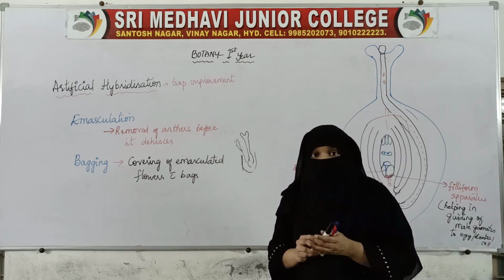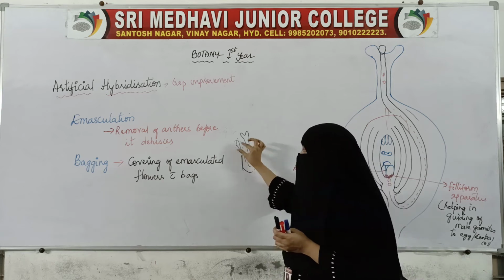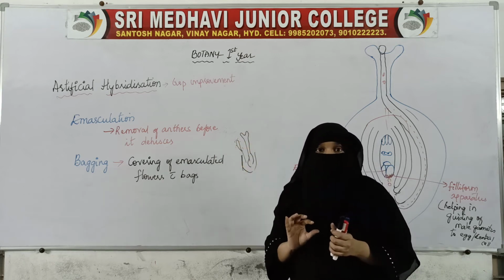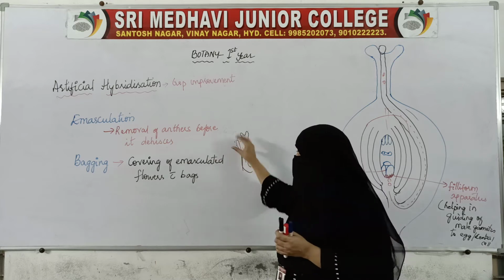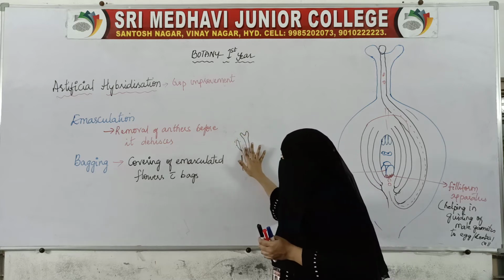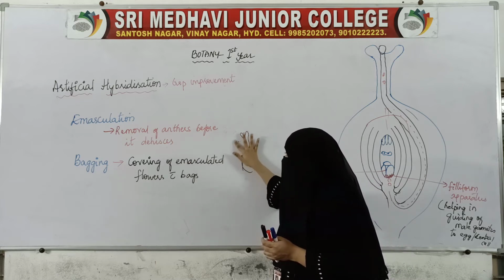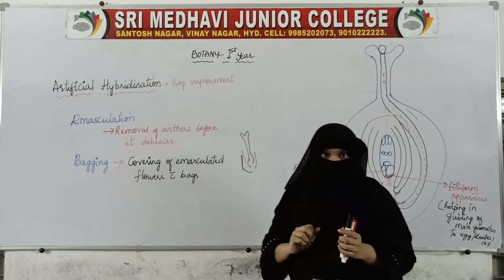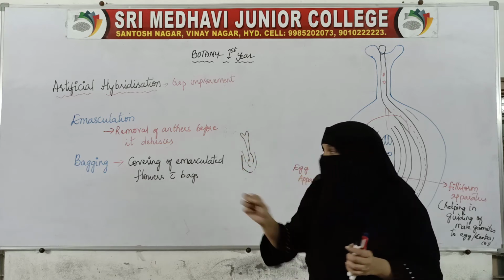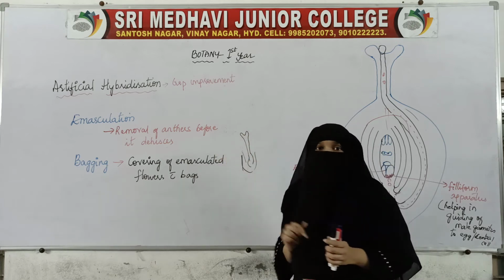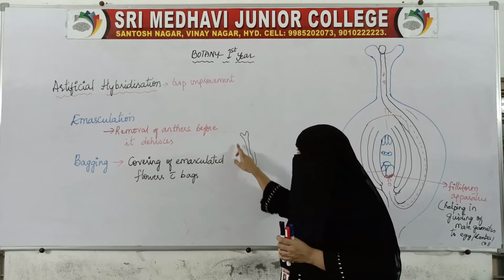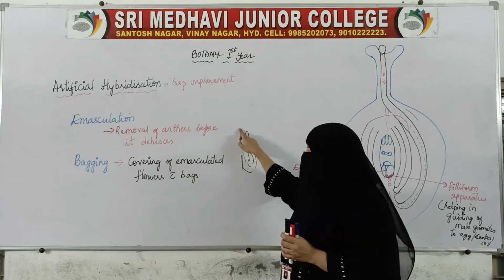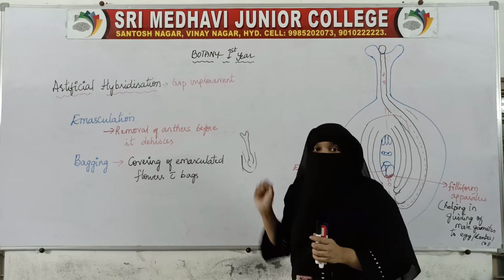So before the anthers mature and release the pollen grains, they will remove these anthers by using forceps. If the anther is not there, there is no pollen grain, which means the stigma will not receive any pollen grain.